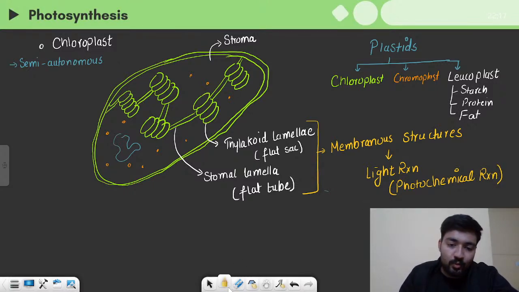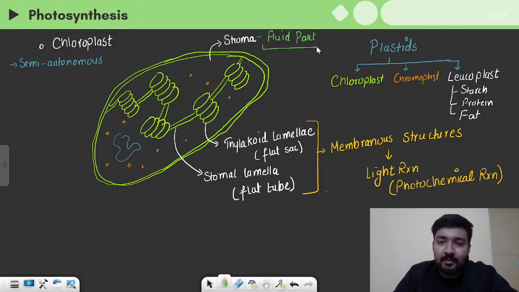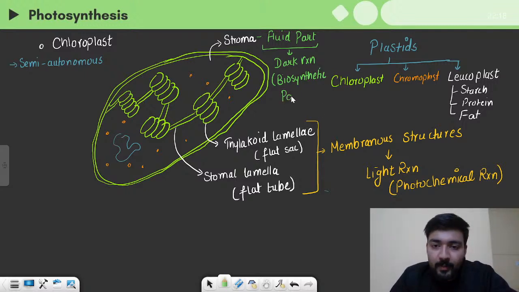And this part, the stroma, which is the fluid part, contains certain enzymes which help in the dark reaction, which is also known as biosynthetic pathway. So this is how photosynthesis occurs. The first part is the light reaction, and the second part is the dark reaction.